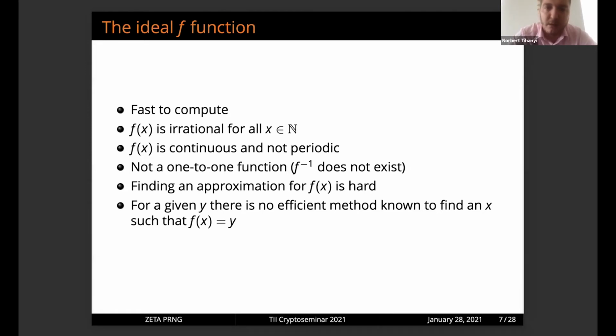There are many attacks, like the Coppersmith attack or the Stehlé attack, where we try to approximate the function and figure out what the next state of the random number generator is. And of course, for a given y, there is no efficient method known to find an x such that f(x) equals y. This is a similar kind of statement as for hash functions.